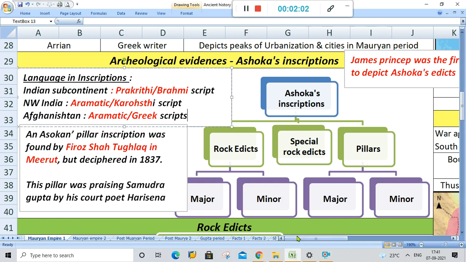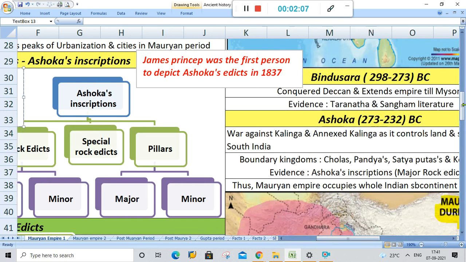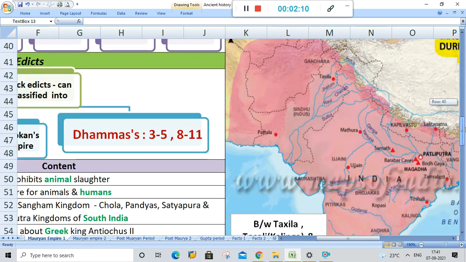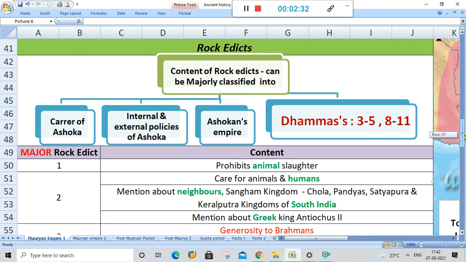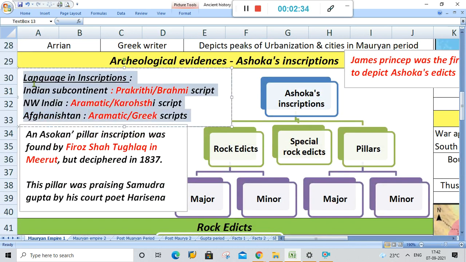Let's know the geography of these places. The Indian subcontinent is nothing but the Kashmir to Kanyakumari region of today's Indian subcontinent. When it comes to the northwest frontier, it can be said to be today's Pakistan and Punjab. The Punjab and Pakistan regions of today can be considered the northwest of ancient history. Gandhara is today's Afghanistan. So that's the geography of these places, and these are the facts that you have to remember from a prelims point of view.